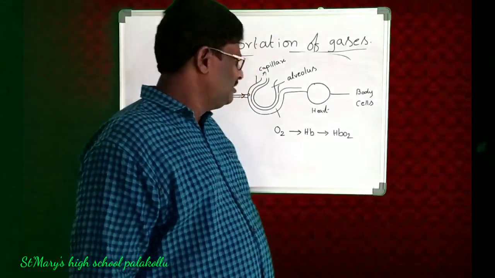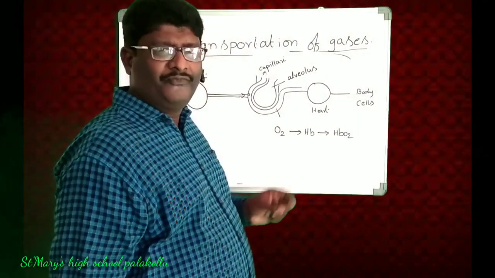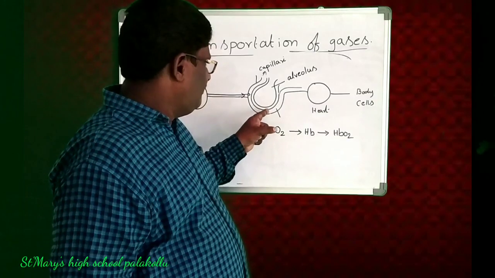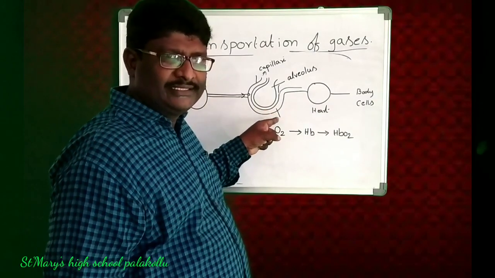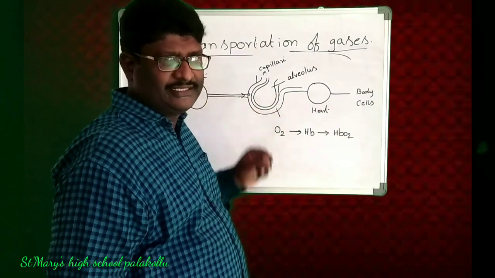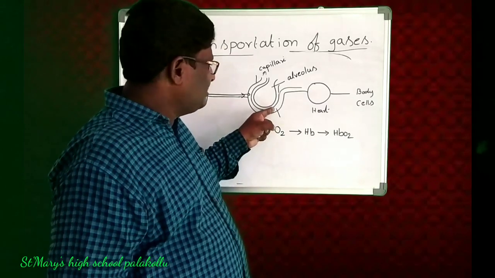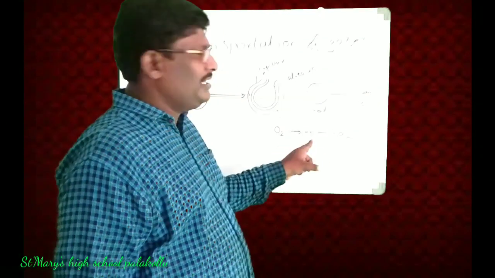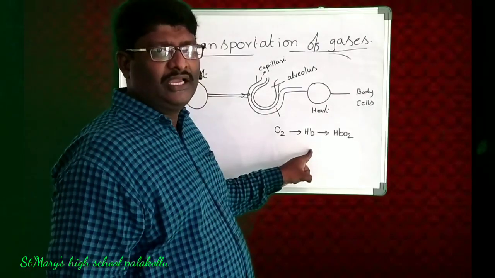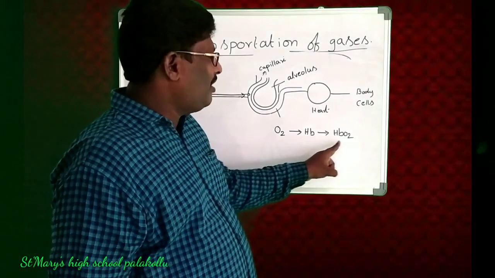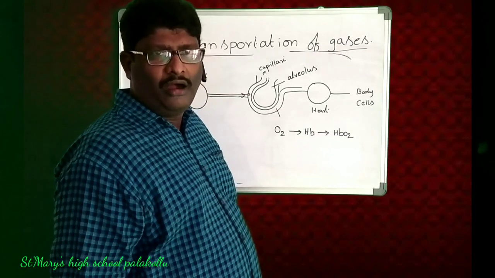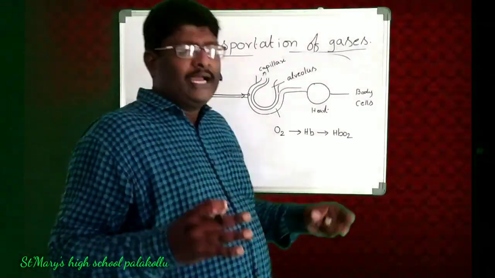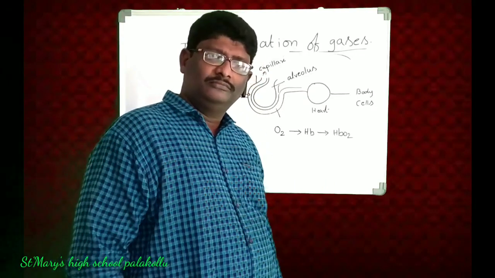But from the alveoli, when the oxygen enters into the blood, the blood combines with the Hb, hemoglobin, and forms oxyhemoglobin.